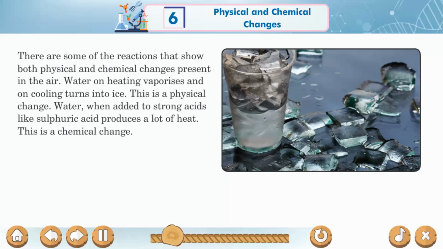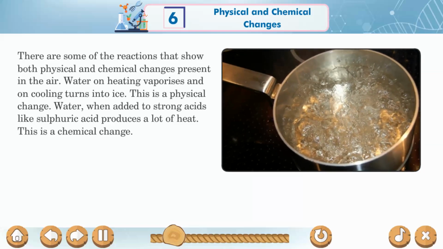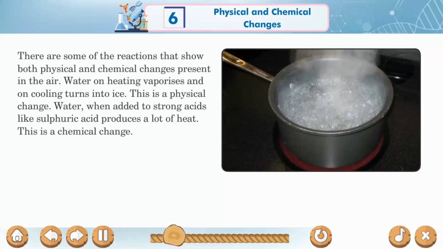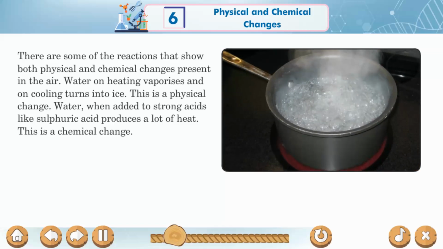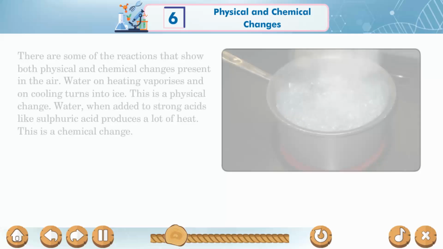There are some reactions that show both physical and chemical changes. Water on heating vaporizes and on cooling turns into ice. This is a physical change. Water, when added to strong acids like sulfuric acid, produces a lot of heat. This is a chemical change.